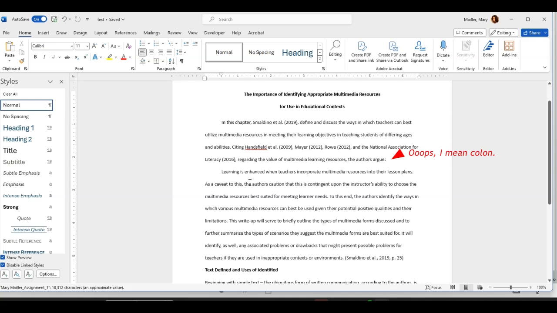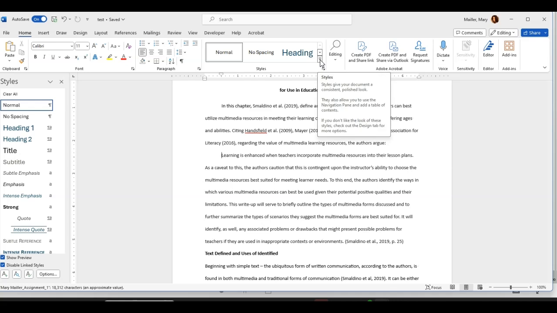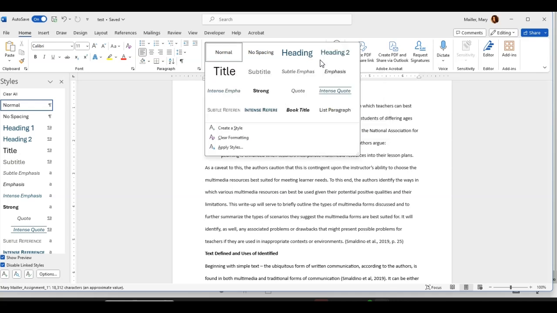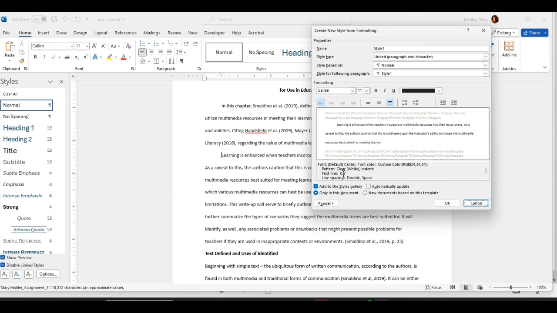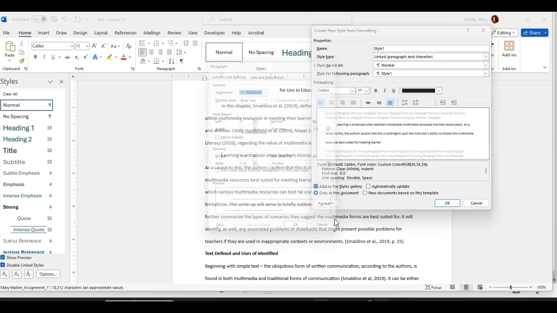Now, before I go any further with this, I just want to show you one more thing. I should have showed you at the very beginning, but I've kind of forgotten here. With the APA style, you are going to use double spacing here. Open this panel right here with a drop down and go into Create a Style and hit this Modify button here and go to your Format Paragraph tab.